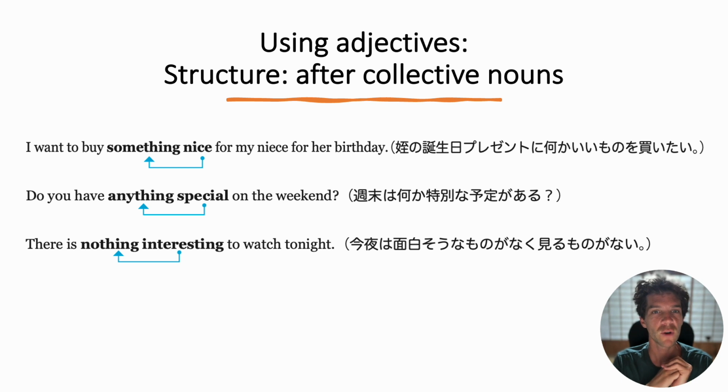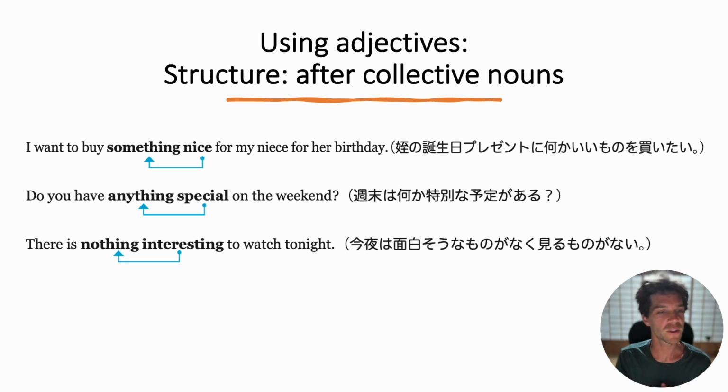Now, one of the most common errors I see with the structure of adjectives is using them with collective nouns. Think of the noun collective. Remember, a collection, a group. These are nouns like someone, everyone, somewhere, everywhere. They don't describe a specific person, but just a collection or a general person.